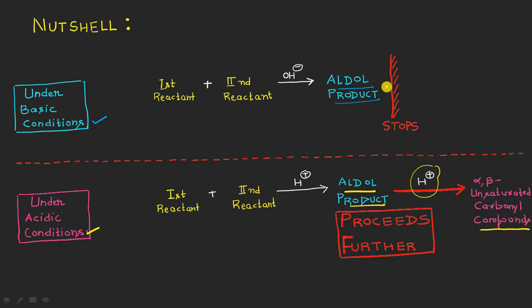Okay, but one more thing which is interesting here is that it is not like the aldol product which is formed here under the basic conditions cannot be converted into this alpha beta unsaturated carbonyl compound, right?